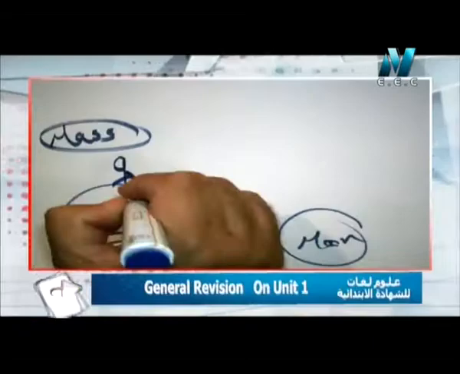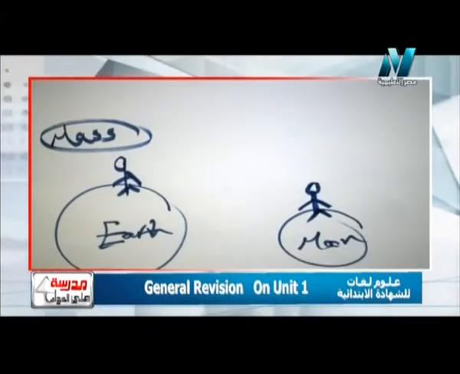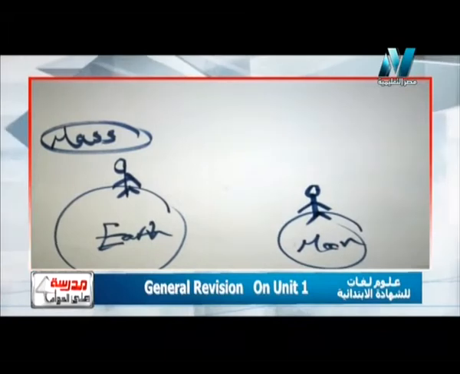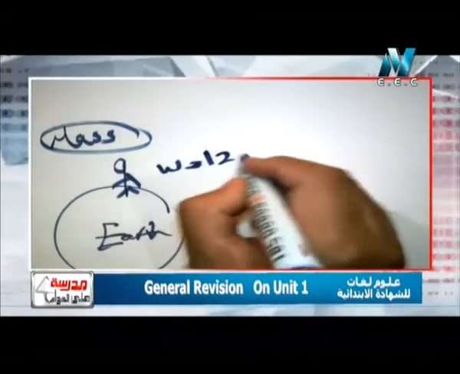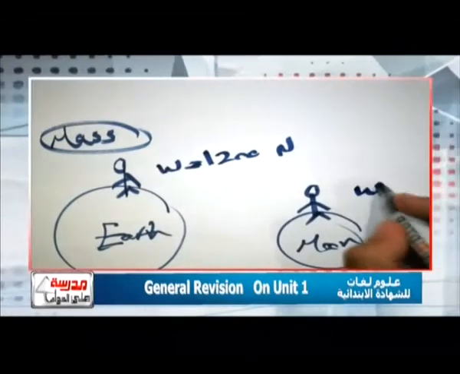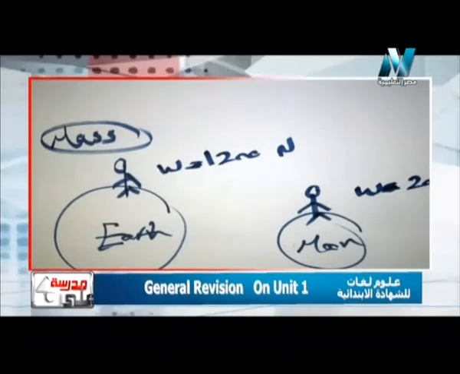Imagine a person standing on the Earth and another person with the same mass standing on the moon. Which one has more weight? If the weight here is 1200 Newton, the weight here will be only 200 Newton. So why is there a difference between them?